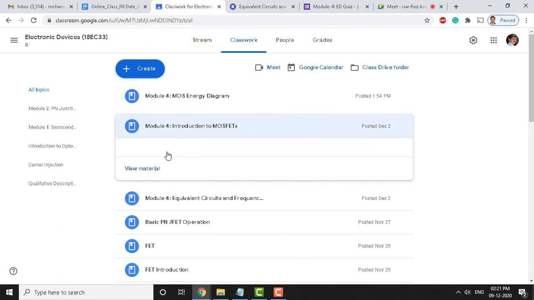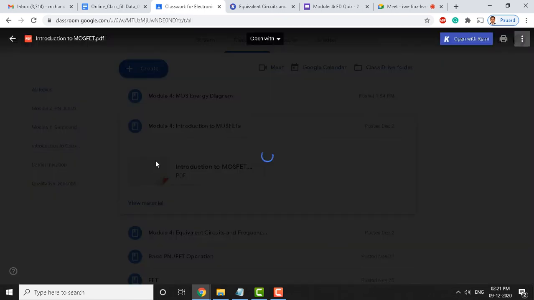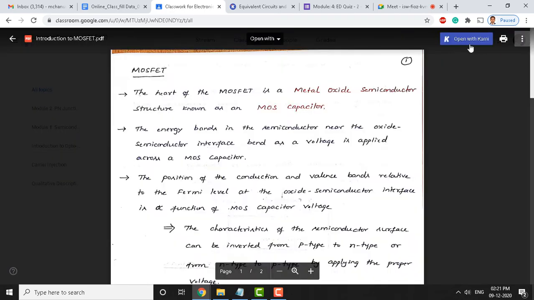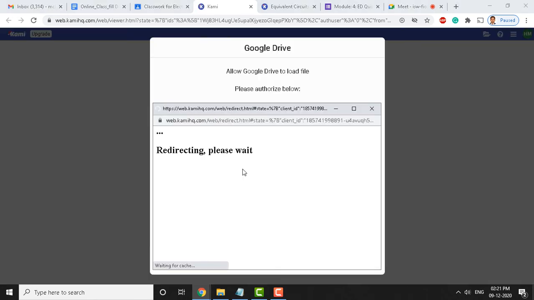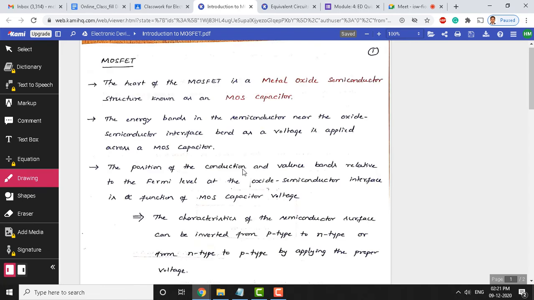Okay, let us move on to the MOSFETs, an introduction to MOSFET. So, this is again a continuation of the FET.